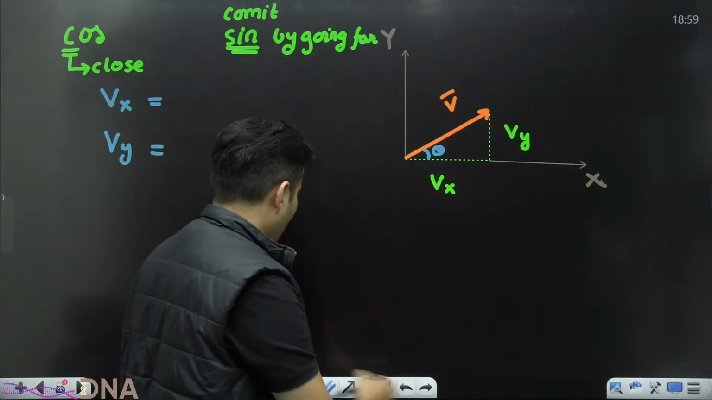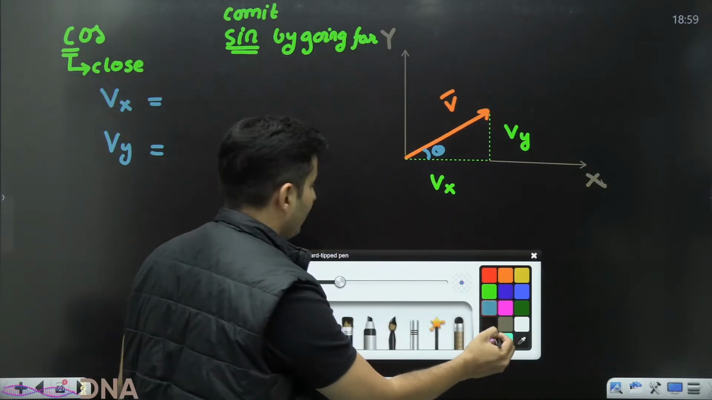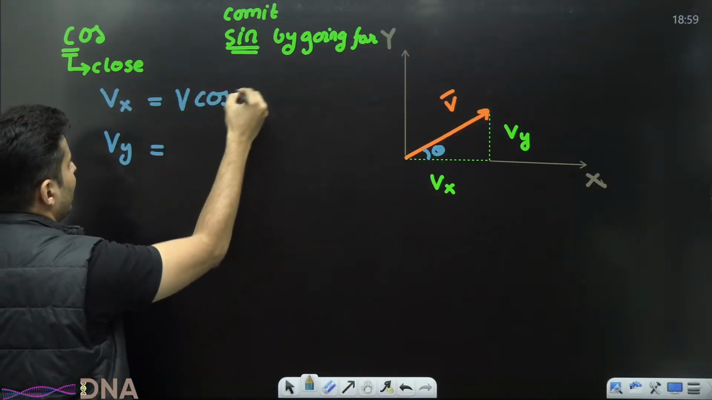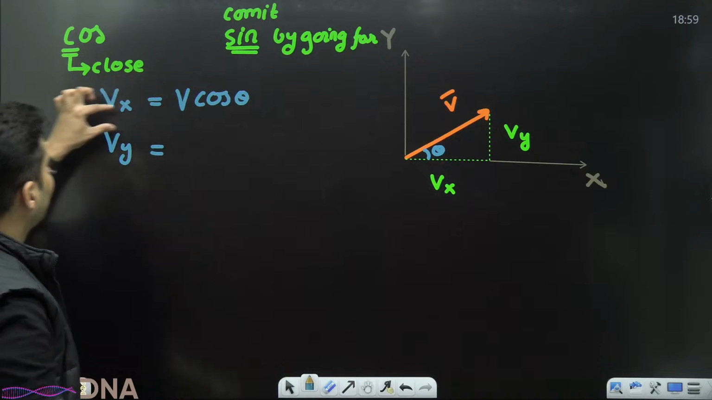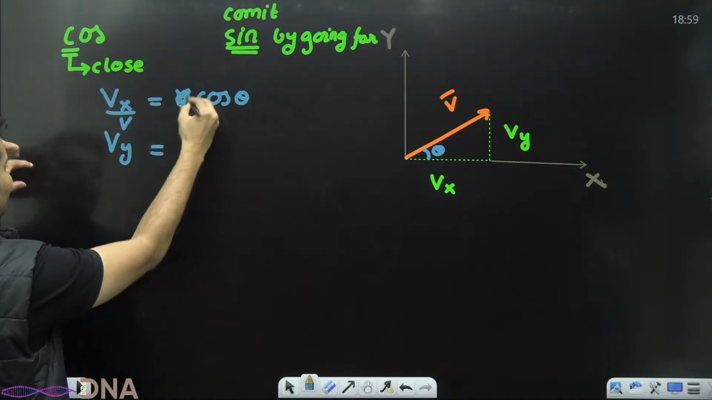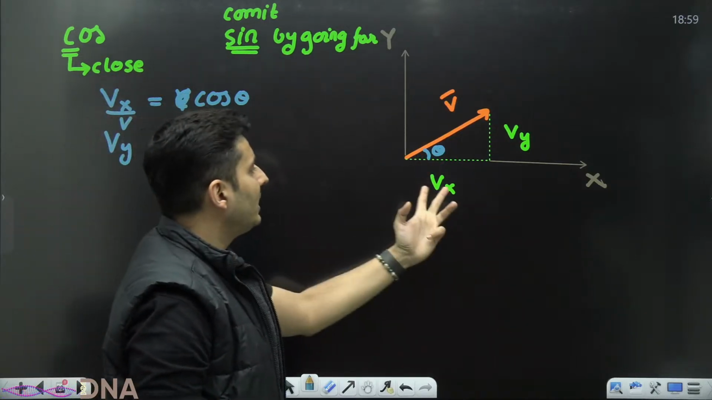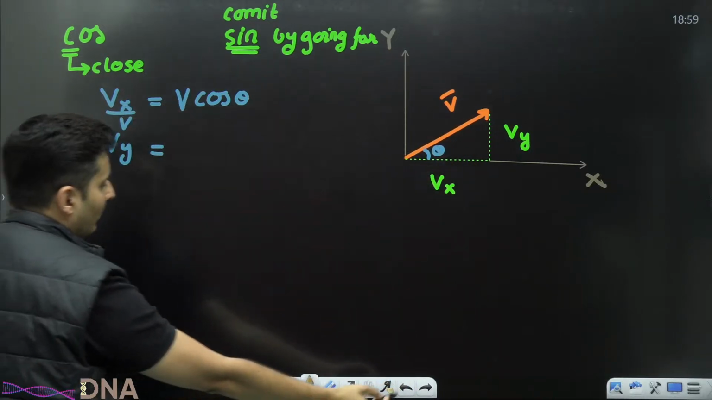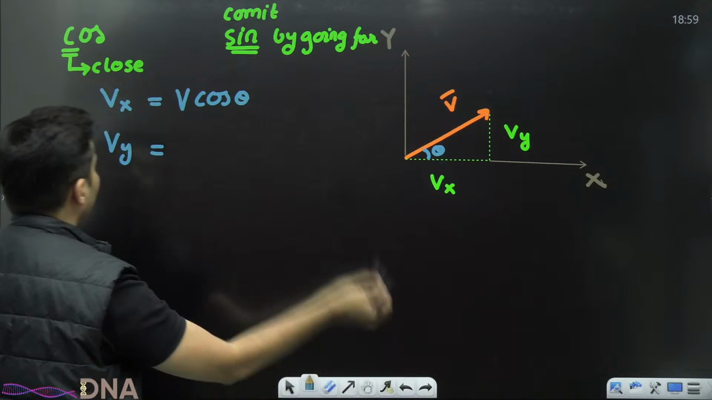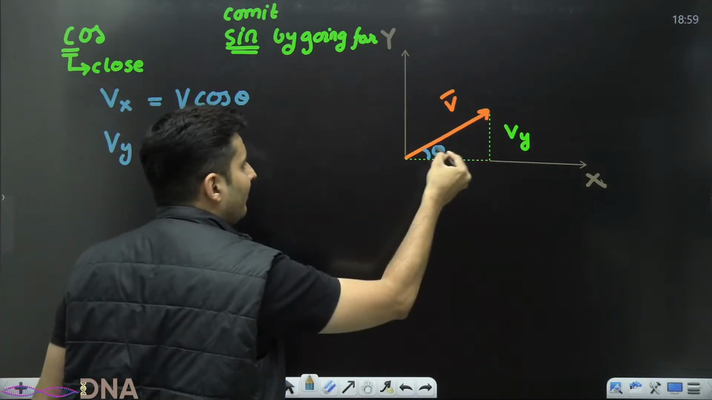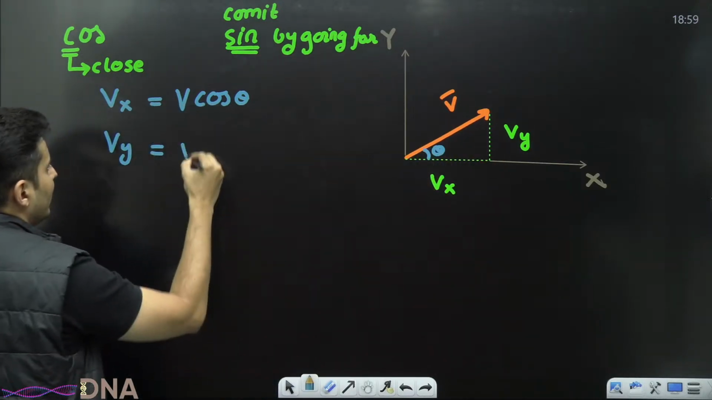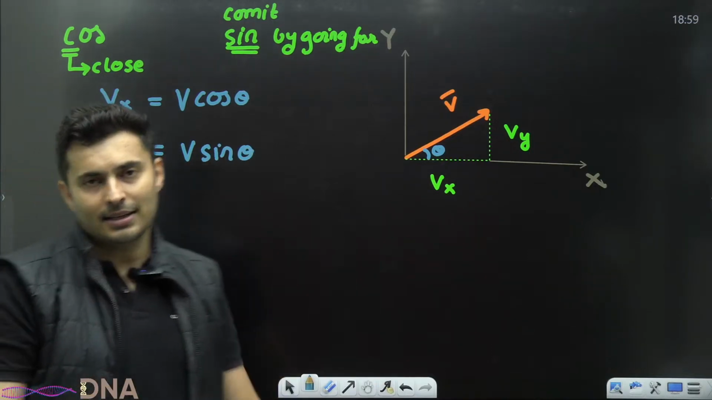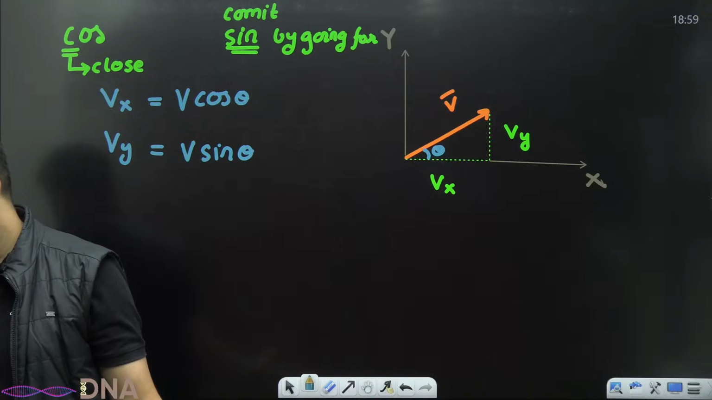So hence, I would just say Vx is V times cos theta, and obviously if you take V below, you can clearly see cos theta is Vx by V, adjacent by hypotenuse. So it makes sense. Vy is far from theta, so it is the sine component, V sine theta. As simple as that.